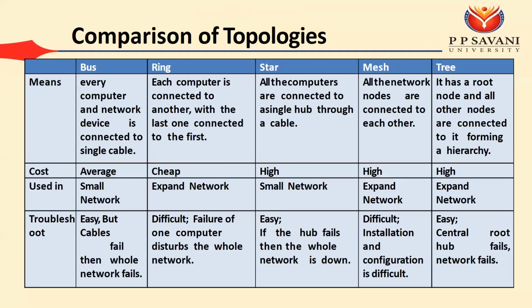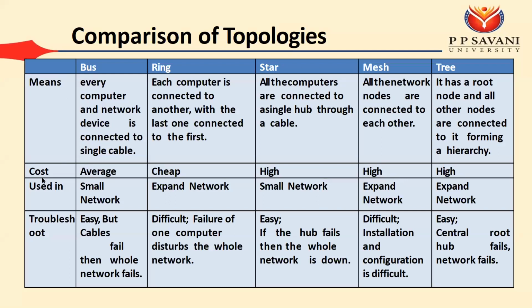In case of the bus, every computer and network device is connected with a single cable, or we can say the backbone cable. In case of the ring, each computer is connected to another, with the last one connected to the first. In the star, all the computers are connected to a single hub through a cable. In the mesh, all the network nodes are connected to each other. And in case of the tree, it has a root node and all other nodes are connected to it, forming a hierarchy.